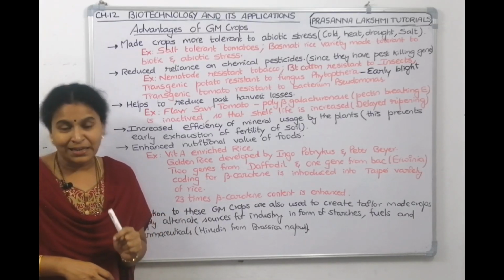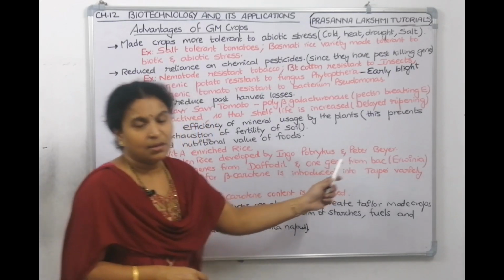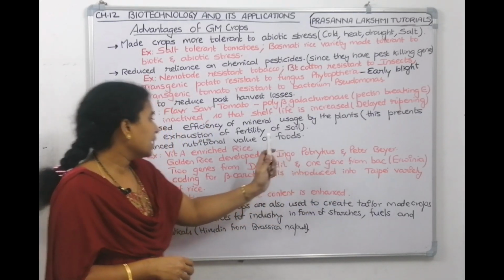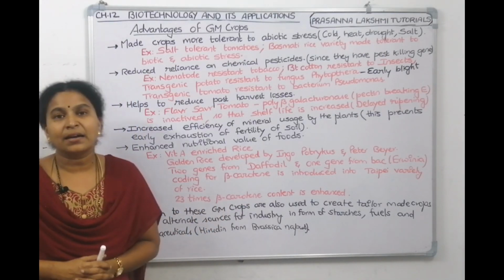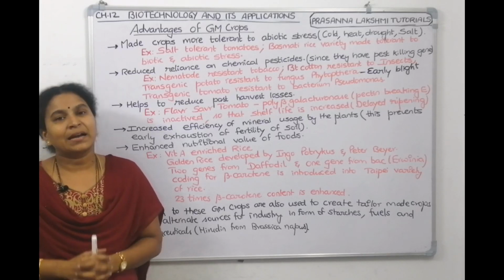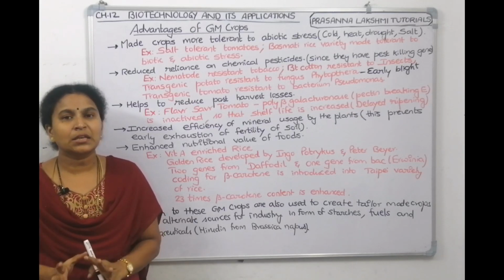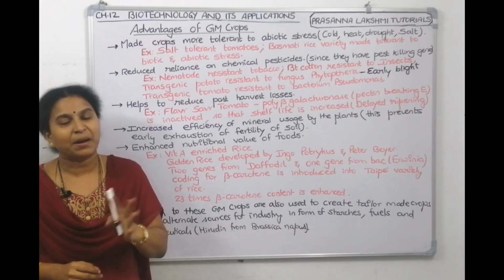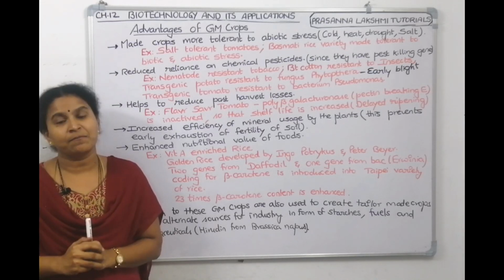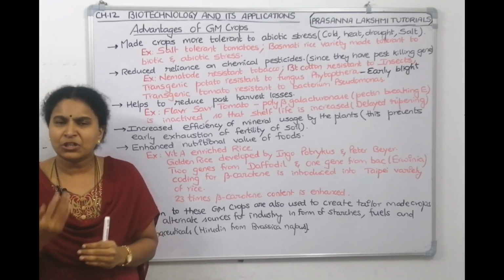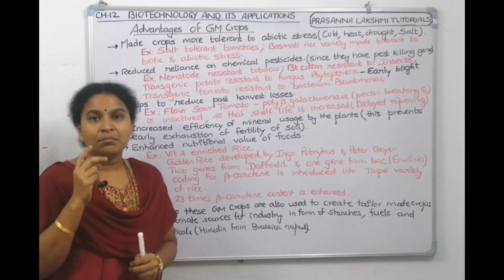And who are the scientists who developed this golden rice? Ingo Potrykus and Peter Beyer. Peter Beyer and Ingo Potrykus developed the technique of golden rice. Now, what have they done? They know that rice is the staple food of many countries. People who are eating only rice are getting vitamin A deficiency, night blindness. So, they thought, why can't we add vitamin A genes to the rice itself, so that the deficiency can be overcome. In that way, they collected the beta carotene genes from two sources.